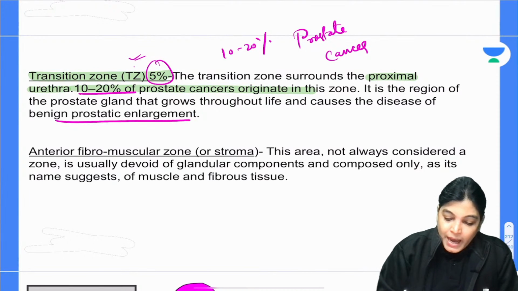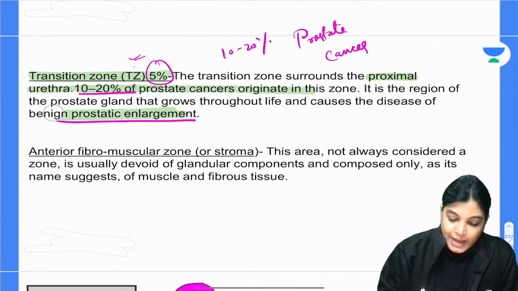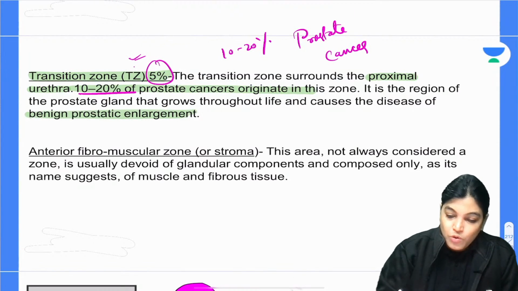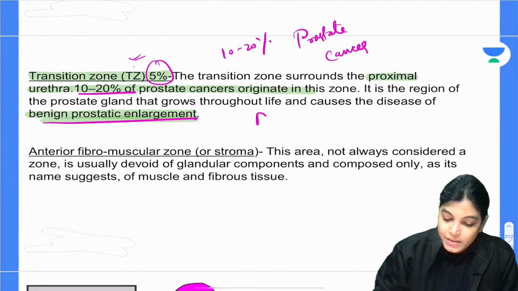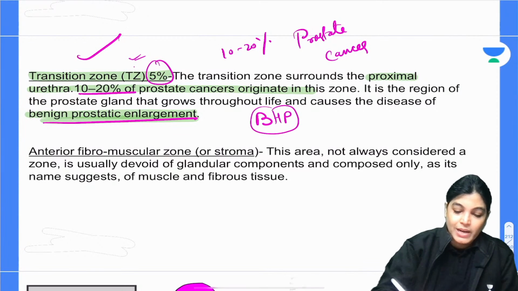And benign hypertrophy is more common here. Which tumor is more common in this region? Benign. Benign hypertrophy of the prostate is more common in this area. So please mark it: benign hypertrophy of the prostate is more common in the transition zone.